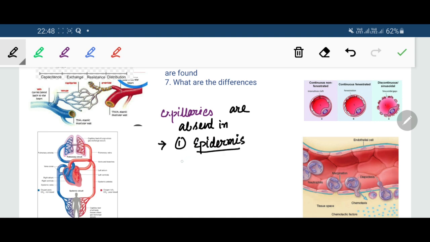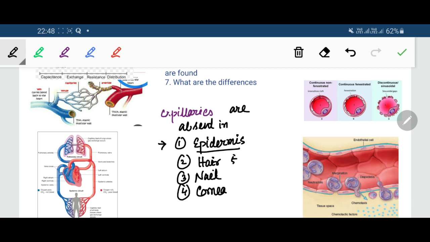Number two, they are also absent in hair, which is a derivative of skin. Similarly, nails, also a derivative of the skin, are devoid of capillaries. Number 4, in the cornea of the eye, capillaries are absent.